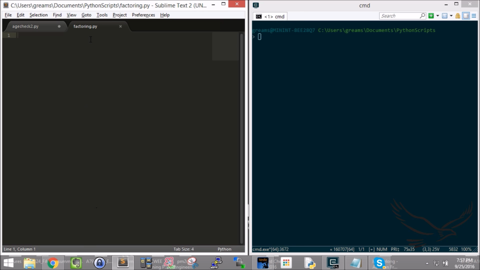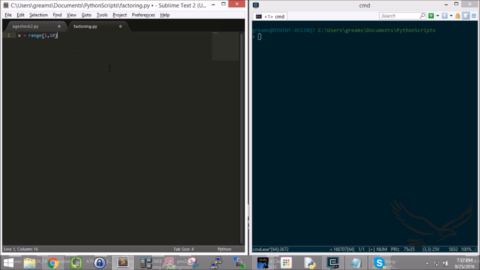So this file is called factoring.py. I'm going to demonstrate a little bit of how to use this command called a range command. I'm going to create a variable called x, and make x equal to a range of numbers. That range will be 1, 10, with 1 being the first of that range and 10 being the last.